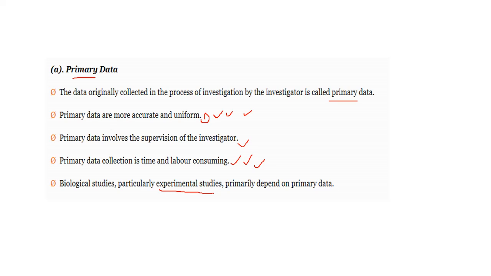How can we collect primary data? By questionnaires, telephone call interviews, and personal interviews. This also comes under primary data. For example, an invigilator conducts an exam, then you can tell about the students' knowledge. All these things come under primary data.